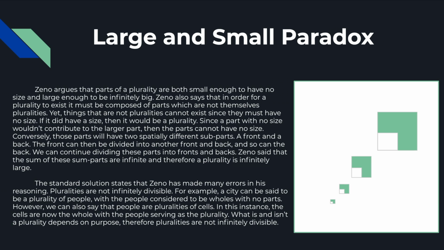For instance, he never establishes a reference frame. Let's say that we were looking at a city. We could say a city is a plurality of people, with people being the whole. Therefore, we could no longer divide the people into other things because they are not cities, right? But if we took a person as a plurality of cells, we could no longer divide the cells into anything because those are the whole. They are not people, with people being the plurality and cells being the wholes in that instance. Therefore, Zeno is incorrect when he keeps dividing pluralities into pluralities, as that would never happen. And therefore, pluralities are not infinitely small. So his reasoning is wrong.